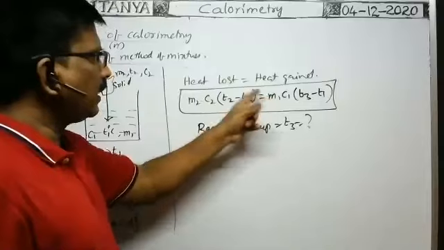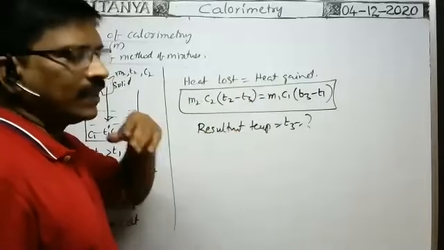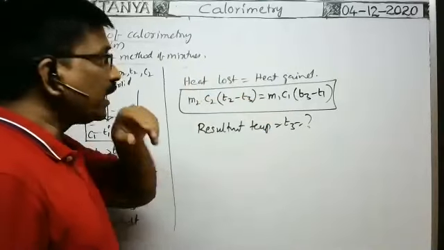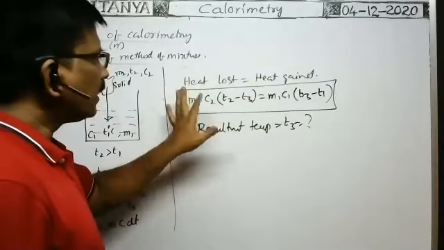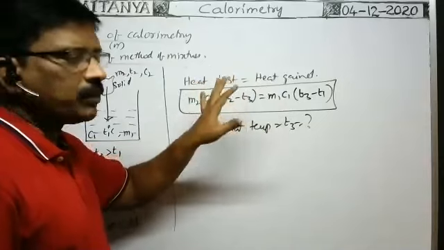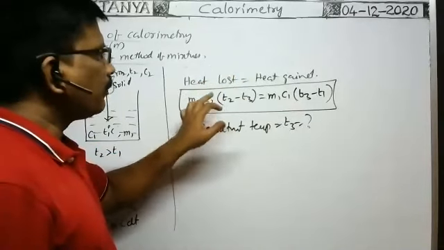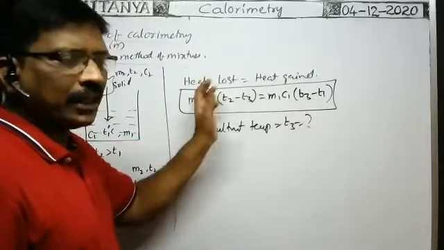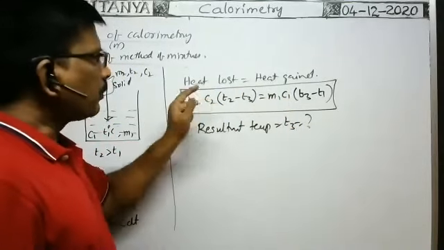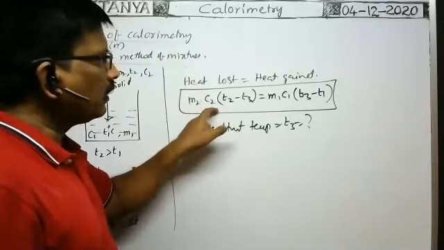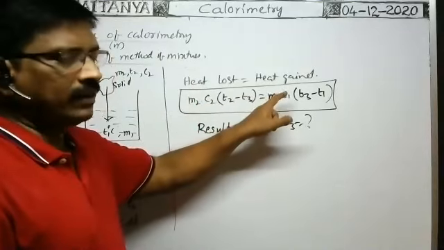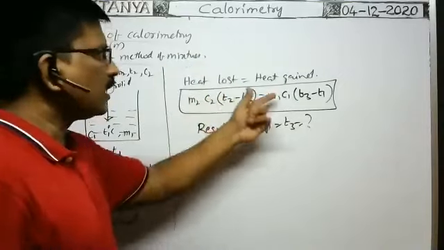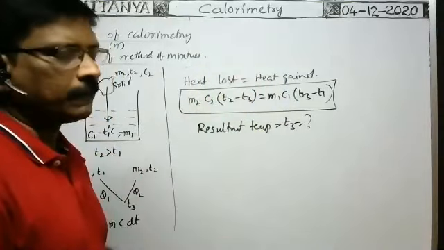The masses here are M2, M1. A ratio is there, so we can substitute these masses in grams or in kilograms, but both must be in the same system. Similarly, specific heats. Suppose you are given specific heats in calorie per gram per degree centigrade, it must be in calorie per gram per degree centigrade, because a ratio is involved. Suppose one is given in joule per kg per Kelvin and the other in calorie per gram per degree centigrade, we must convert them into the same system. You convert this or this into the same system, then it's okay.